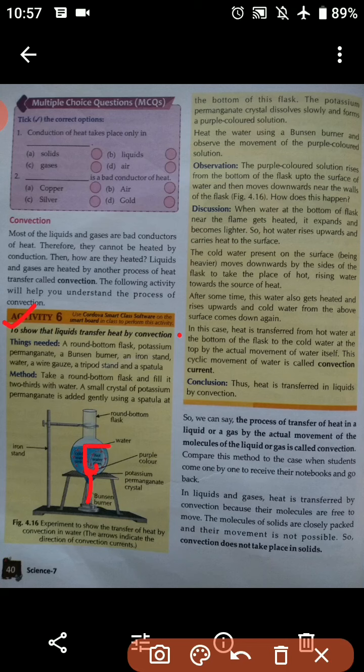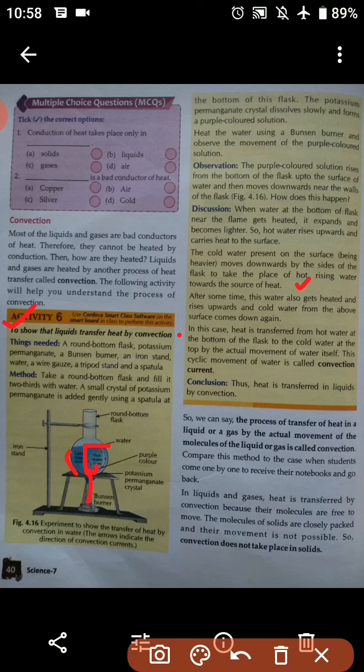The cold water present on the surface, being heavier, moves downward by the side of the flask to take the place of the hot rising water toward the source of heat. So, students, the cool water present on the surface moves down by the side of the flask, and then takes the place of the hot rising water toward the source of heat. After some time this water also gets heated and rises upward, and cold water from the surface above comes down again.